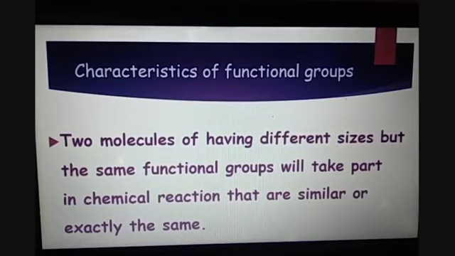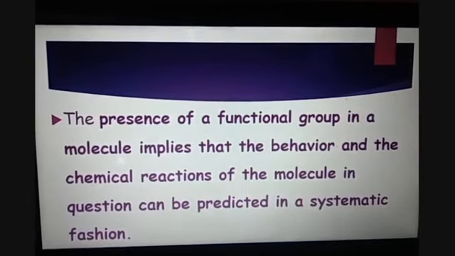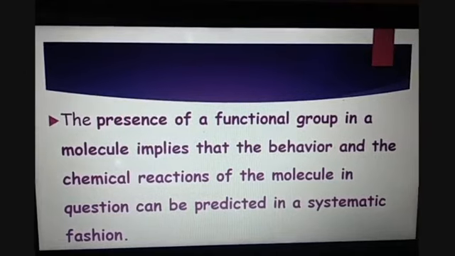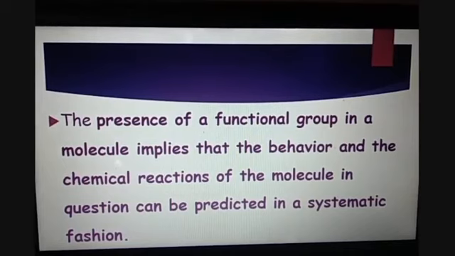Here, two molecules having different sizes but same functional group will take part in chemical reactions that are similar or exactly the same. The presence of a functional group in a molecule implies that the behavior and the chemical reactions of a molecule in question can be predicted in a systematic fashion. Just by seeing the functional group, we can predict the behavior and the type of chemical reactions that the organic compound will show.